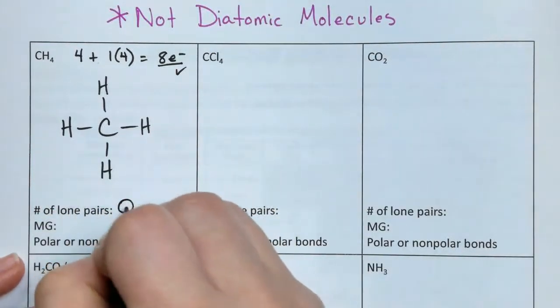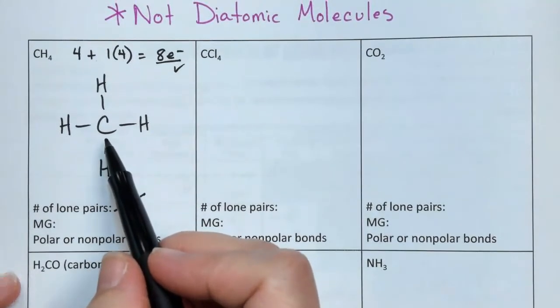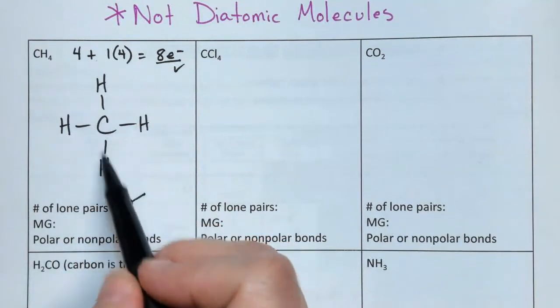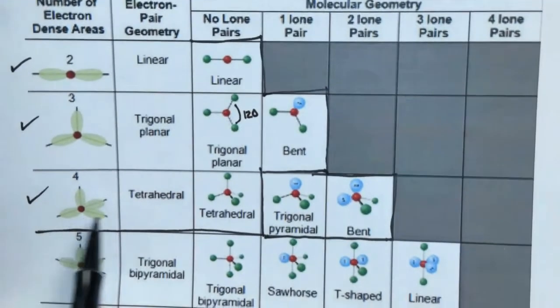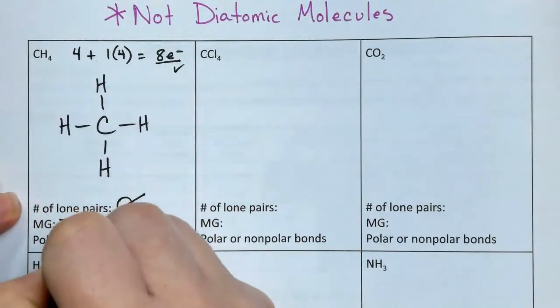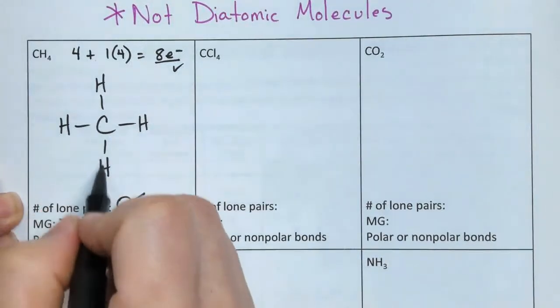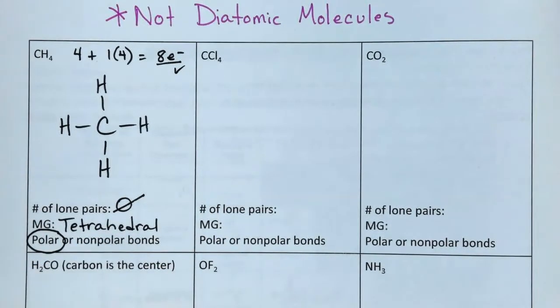There are 0 lone pairs on the center atom. So when I want to look up the molecular geometry, I want to note that there are 1, 2, 3, 4 bonded atoms around the carbon. So 4 bonded atoms, 0 lone pairs is going to be tetrahedral. So this is tetrahedral. And because the carbon and hydrogen are different from each other, these bonds are going to be considered polar.